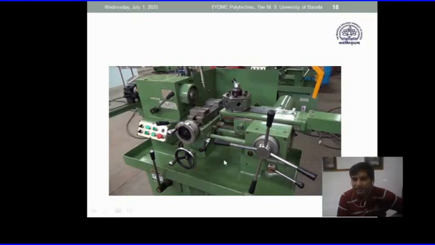So simply when you compare a turret and a capstan, one is a compact machine, another is a large machine. Similarly, on the capstan the job size is small, and on the turret lathe the job size is larger.